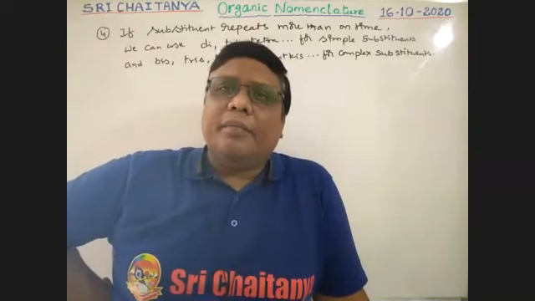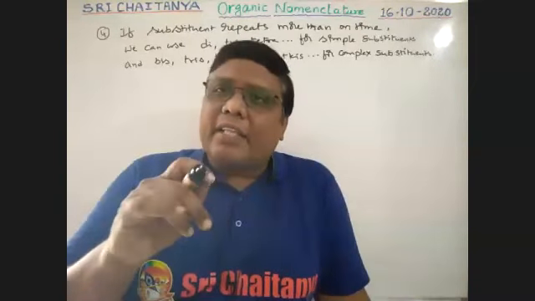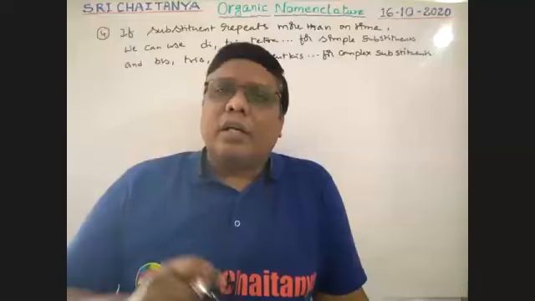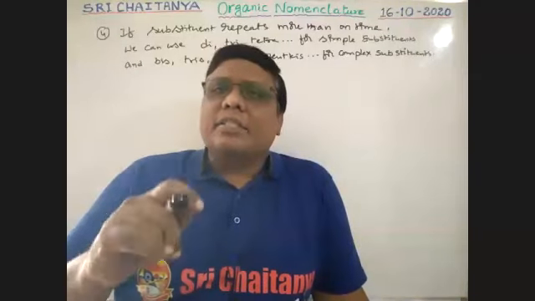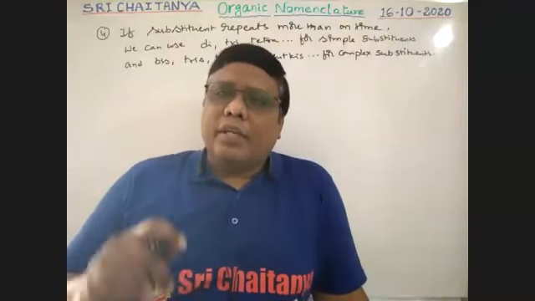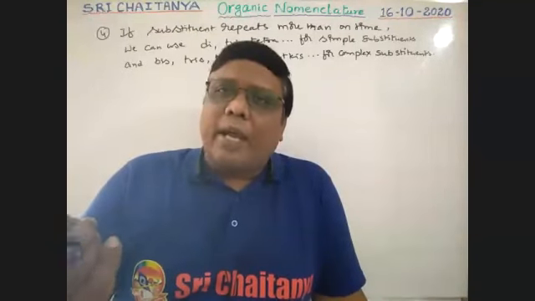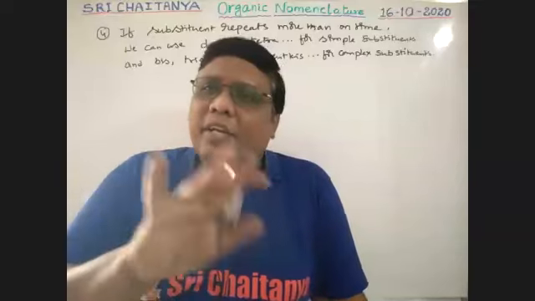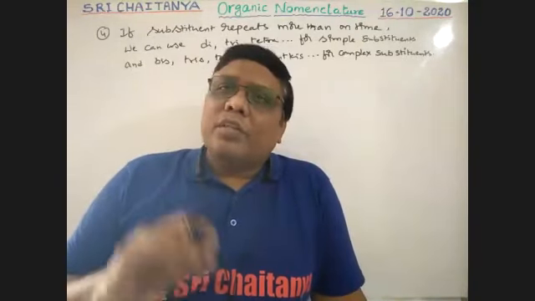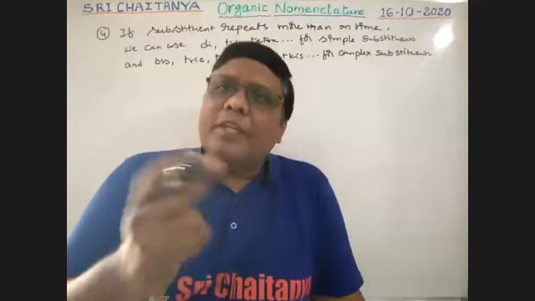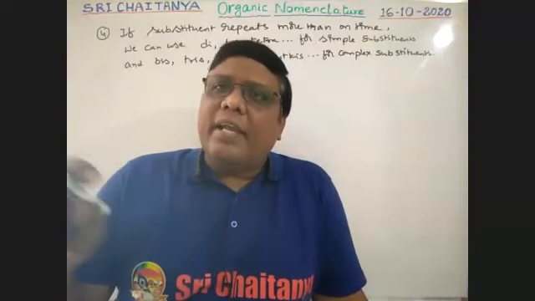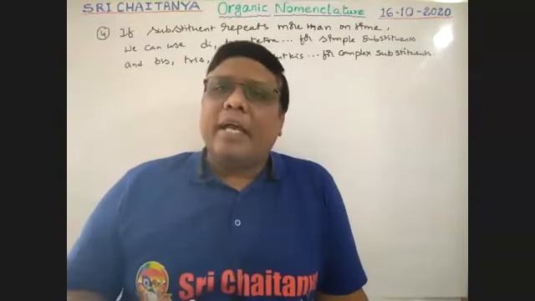Already the word di is inside the name. If it is repeated 2 times, diethylene diamine is not correct. So that is why bis means 2 times: bis(ethylene diamine).